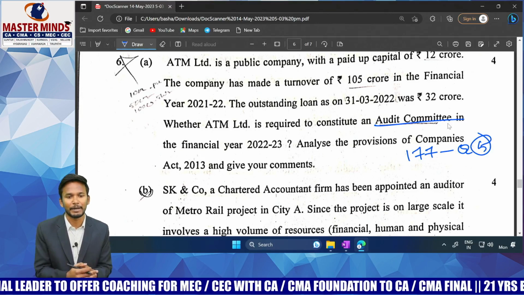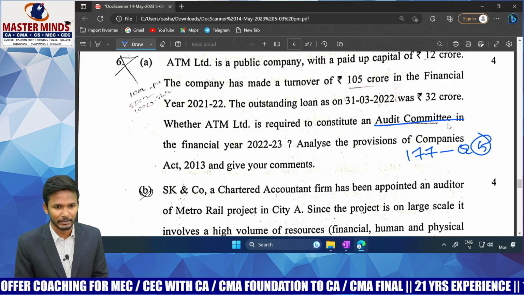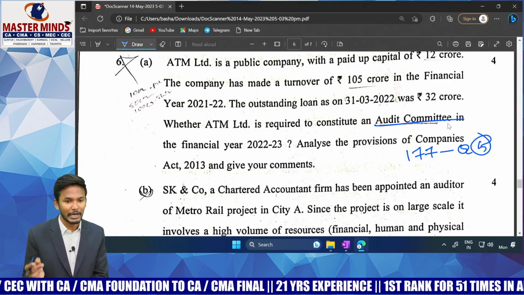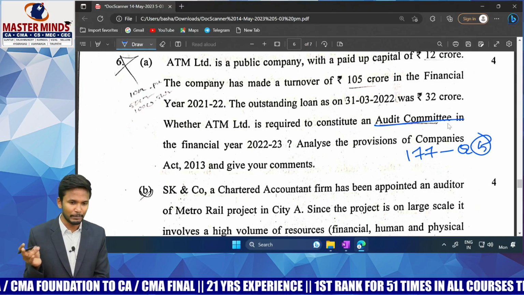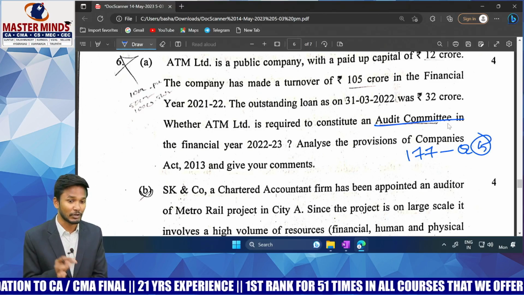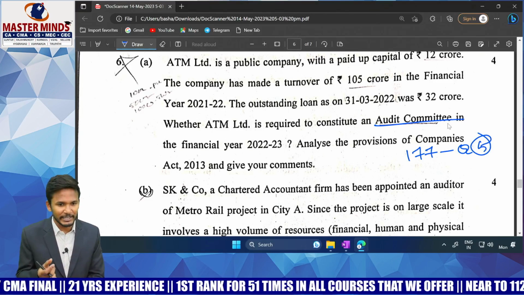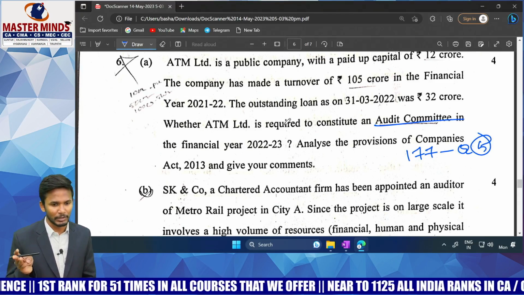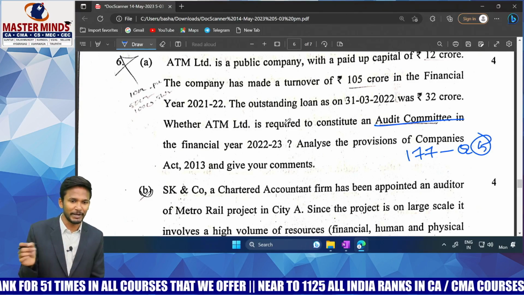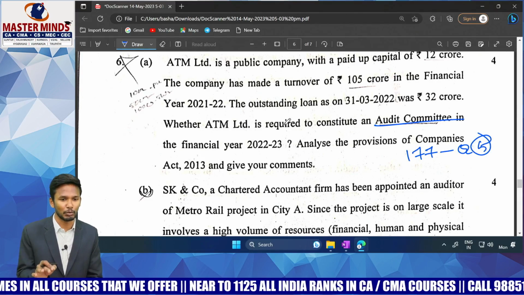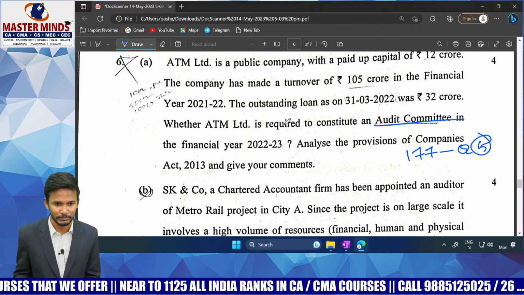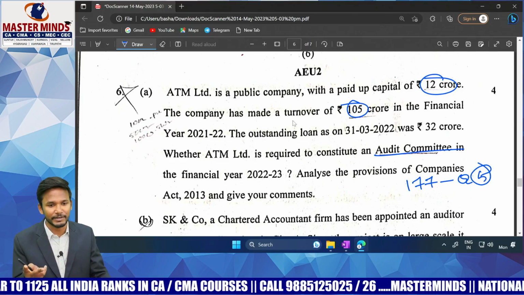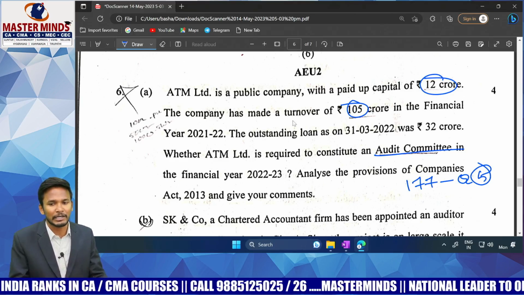It talks about, sir, the applicability of the company audit committee. Section 177: paid up share capital more than or equal to 10 crores, aggregate turnover more than or equal to 100 crores, and total borrowings from banks, deposits, debentures, all these together more than 50 crores. If any of these 3 is satisfied, straight away you are supposed to constitute an audit committee, wherein minimum 3 directors, 2/3 should be independent directors, the chairman should be an independent director, and also the majority should be in a position to read and understand the financials. This is the whole constitution. Here, paid up share capital is more than 10 crores and turnover more than 100, both are satisfied. Is anyone sufficient? Yes. Straight away, an audit committee is required.